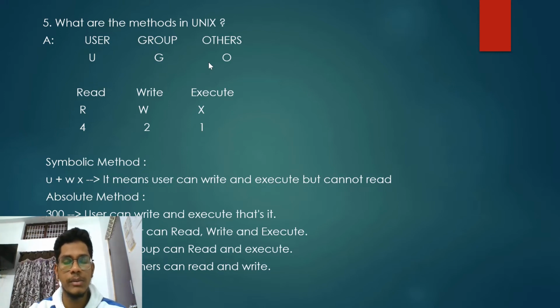Okay, one is the absolute method and the second is the symbolic method. If you are going to use the absolute method, with the help of umask we are going to change it. We'll discuss all the commands in the Excel file. Let's complete the first question first, and then move on to the second question.